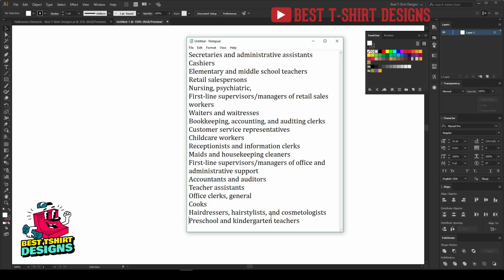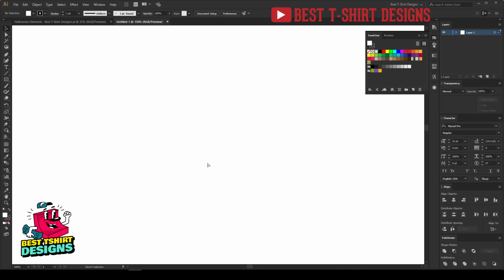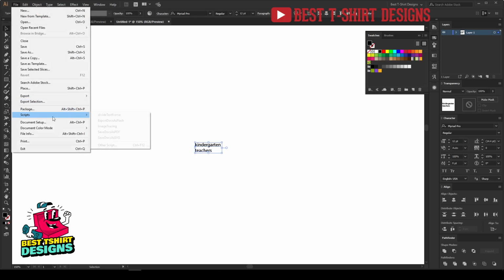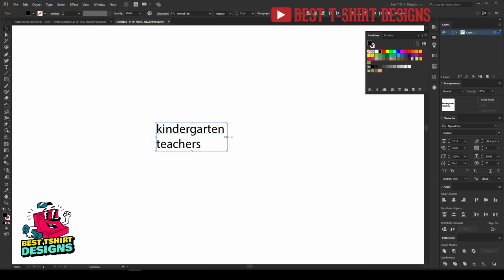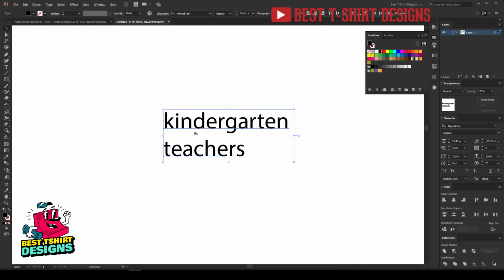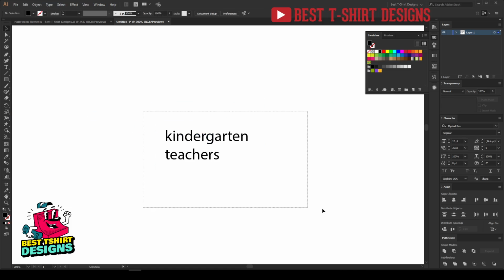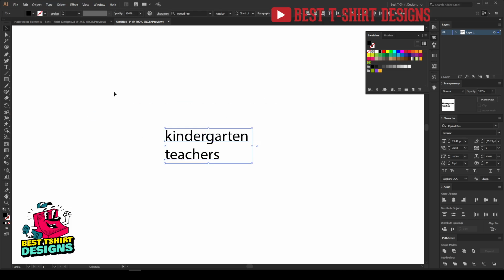And how can I do that? Preschool and kindergarten teacher. So I'm going to make this one. Let's say I'm going to take it like a kindergarten teacher, but I want to make it pop. So let's break the text here, not break the line here. Kindergarten teacher is going to be my focus here, and everything I am going to do is going to be focusing on this text.